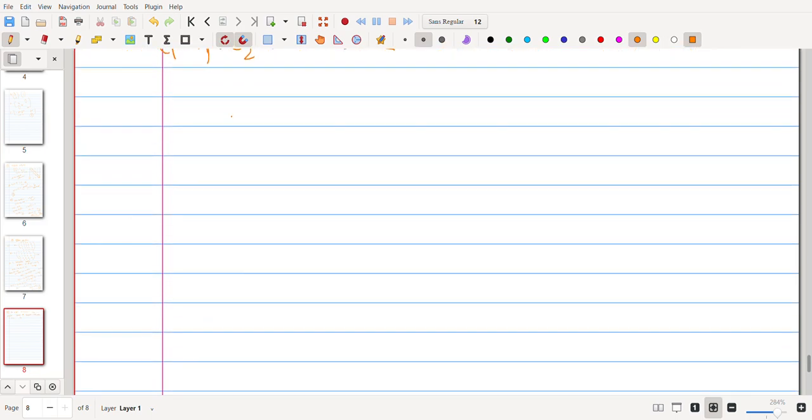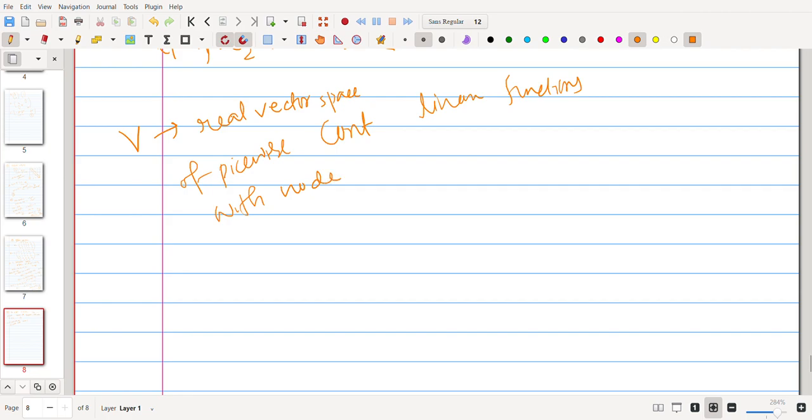So finally we need to compute, we have V, that is a real vector space of piecewise continuous linear functions with nodes 1 by 4, 1 by 2, 3 by 4.